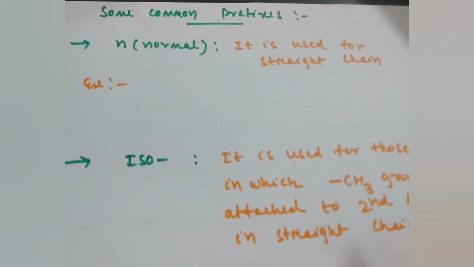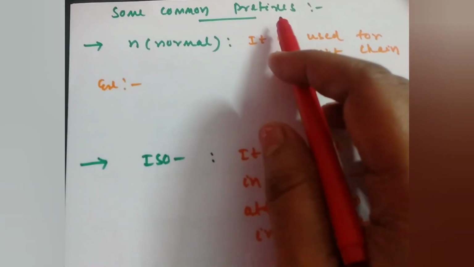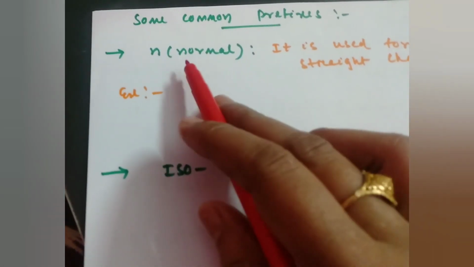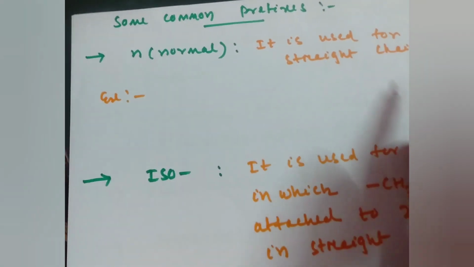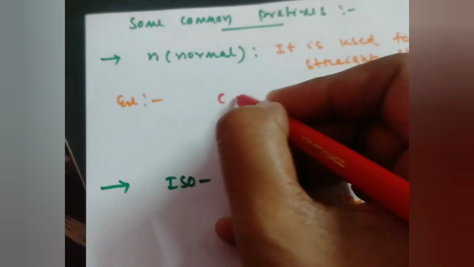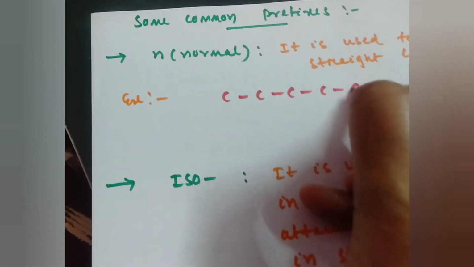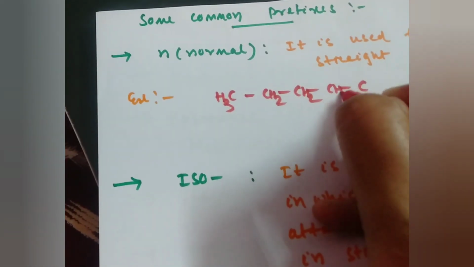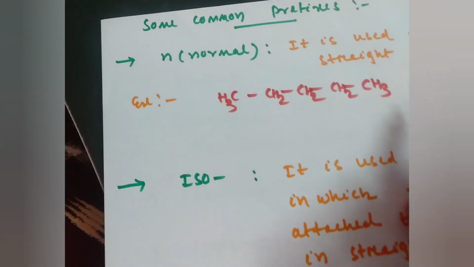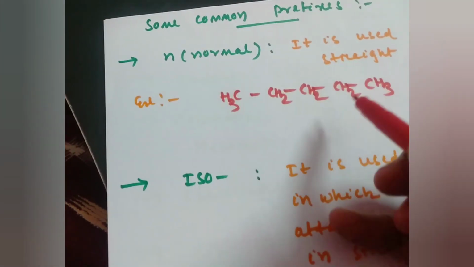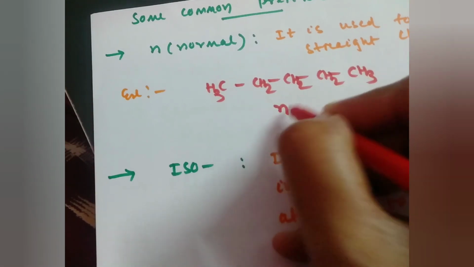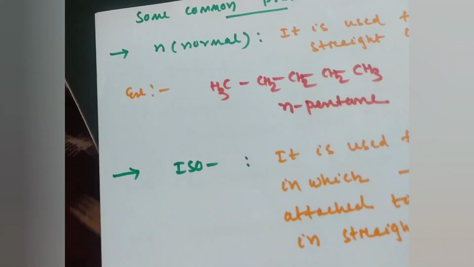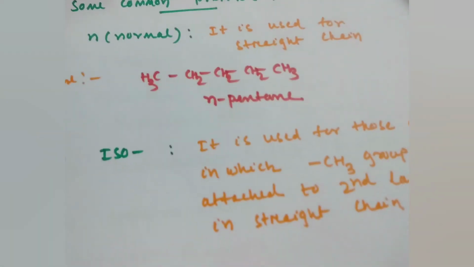Now next we will discuss some of the common prefixes like N. N represents normal. What is normal? It is used for straight chain. Suppose for example I write a straight chain like this: CH3, CH2, CH2, CH2, CH3. So this is a straight chain having 1, 2, 3, 4, 5 carbon atoms. So what is the name of this compound? This is known as N-pentane. So N stands for normal here.